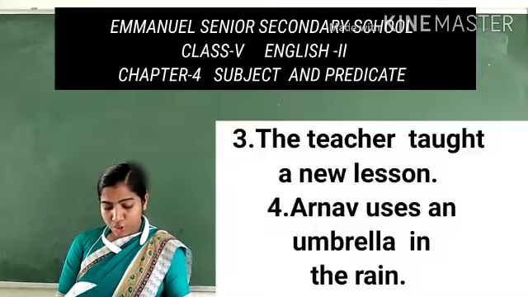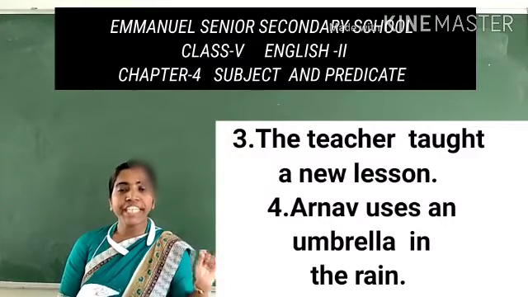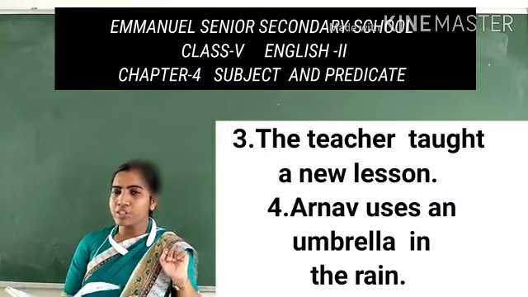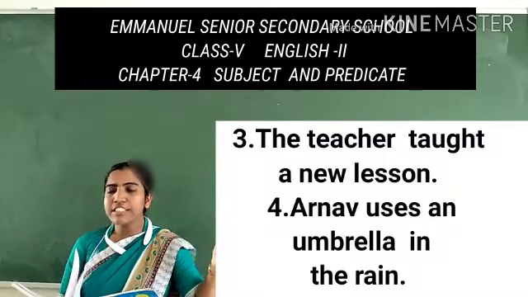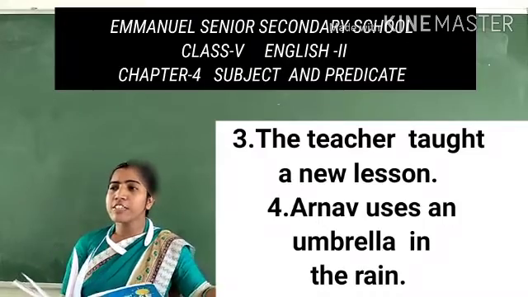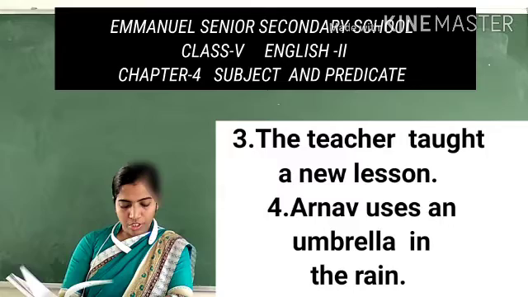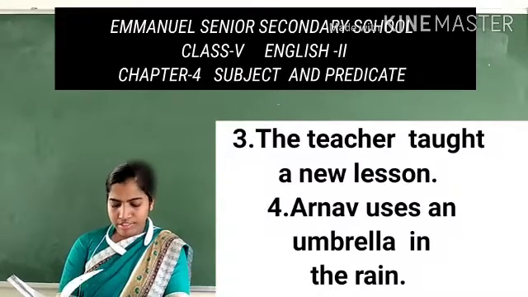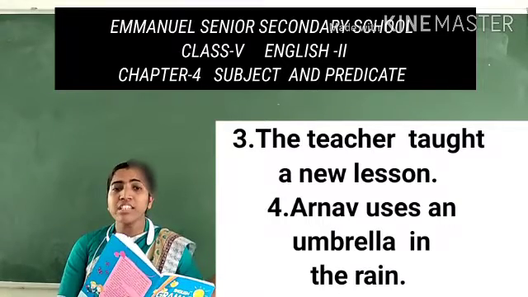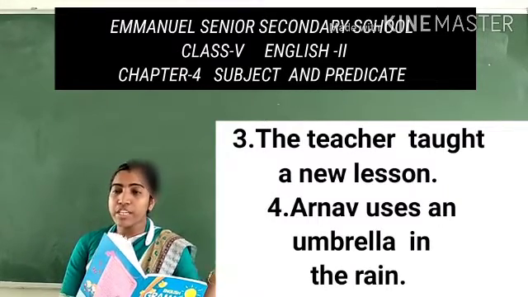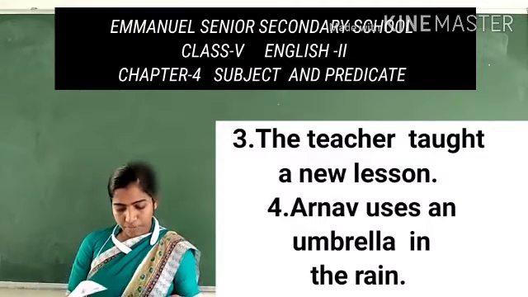Third one, dash taught a new lesson. Taught is the past form of teach. So who taught a new lesson? The teacher taught a new lesson. So the subject is the teacher. Now come to the fourth one. Dash uses an umbrella in the rain. I have given some examples for the subject. It may be different. You can write different subjects, but it should be correct. So example 4.